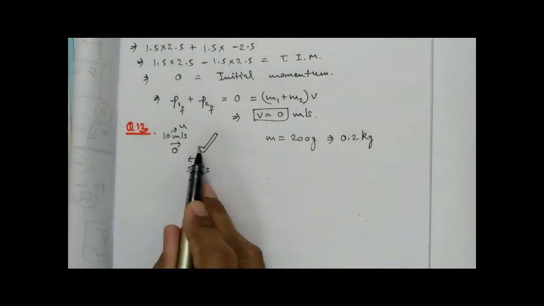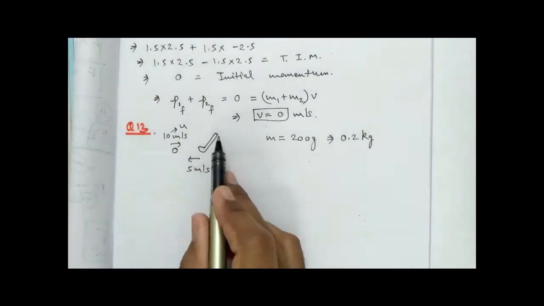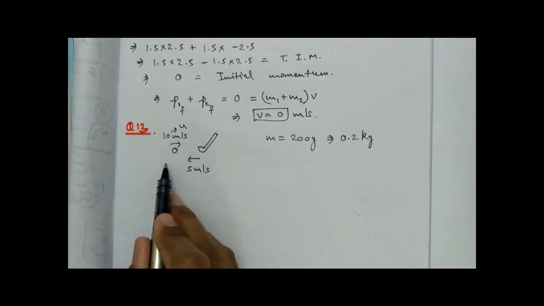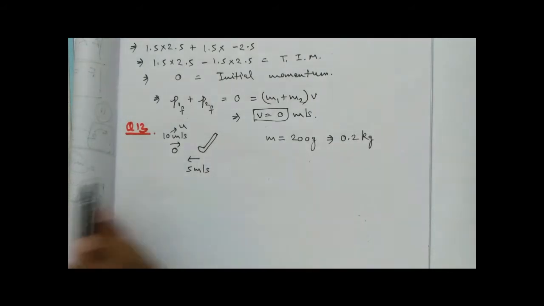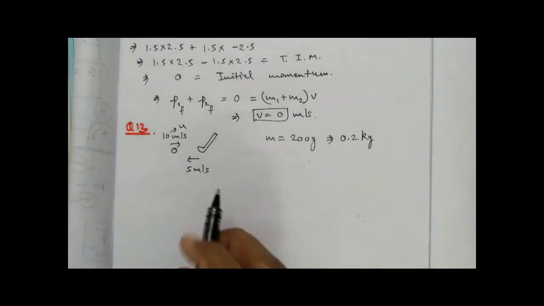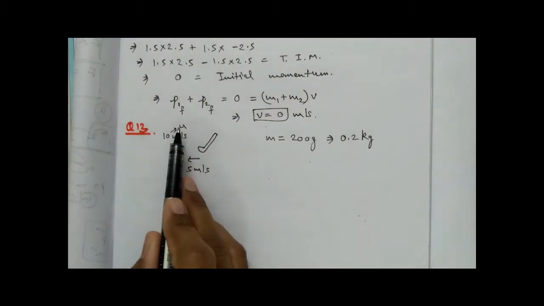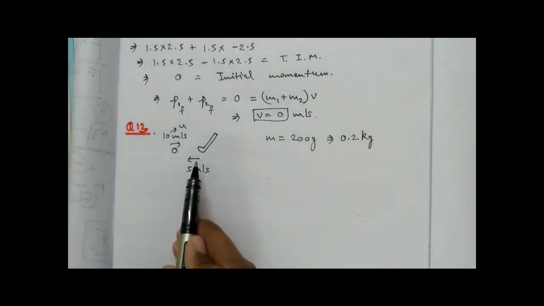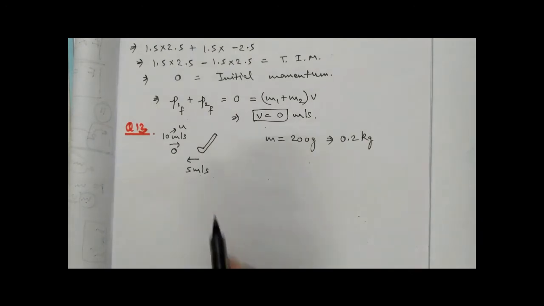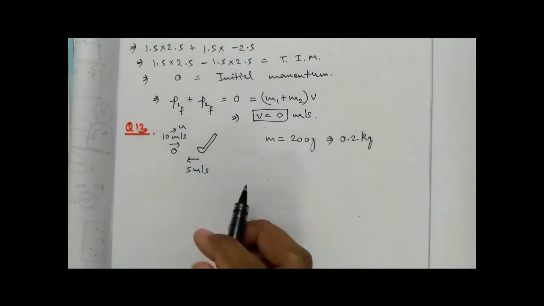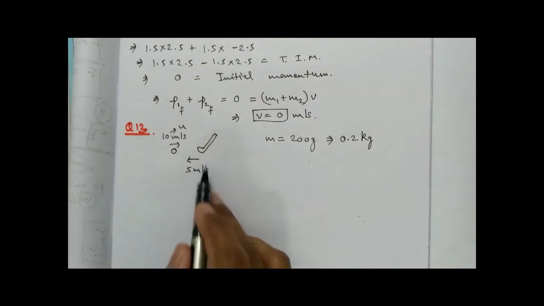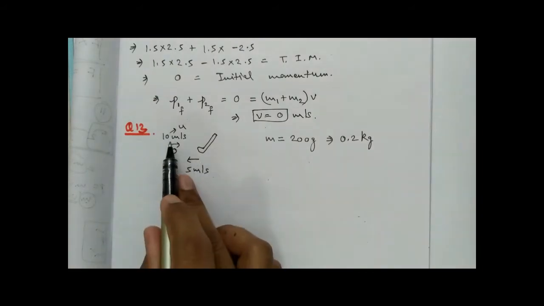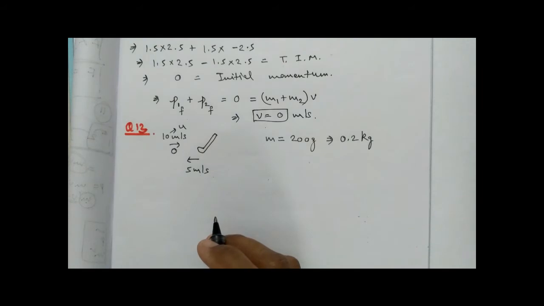Now after it has been struck with the hockey stick, its direction has changed towards the leftward direction. So now you need to take care of the direction also while mentioning the values of final velocity and initial velocity. Its speed has changed from 10 meter per second to 5 meter per second.